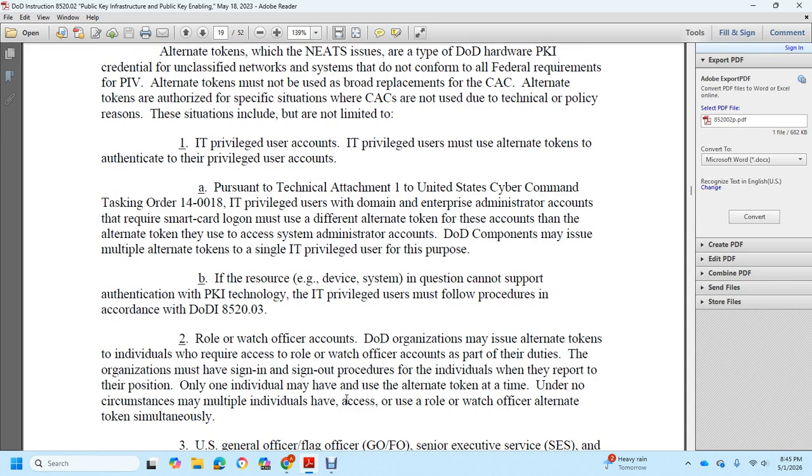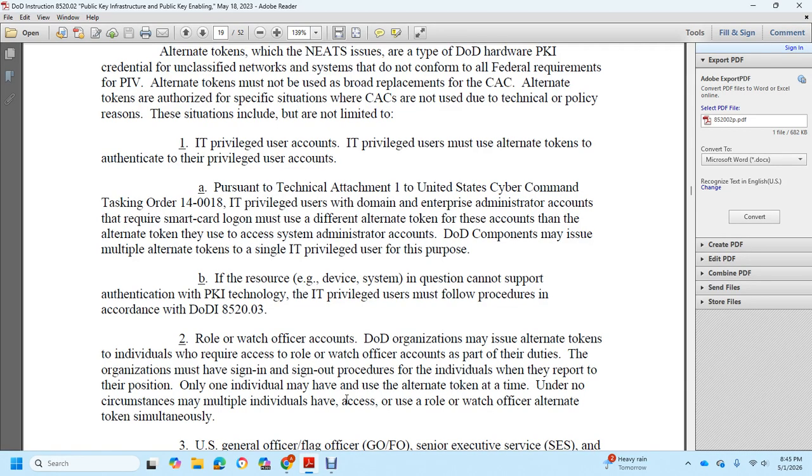Most of the different alternate tokens are used for these accounts to access system administrative accounts. A Department of Defense component may issue multiple alternate tokens to an information technology privileged user for this purpose. If the resource, device, or system in question cannot support authentication using public key infrastructure technology, the information technology privileged user must follow procedures according to Department of Defense Instruction 8520.03.